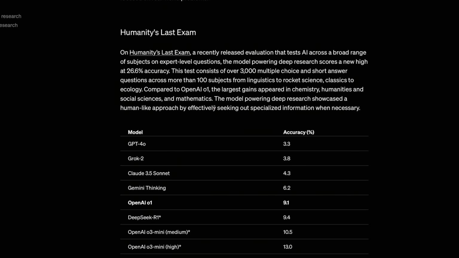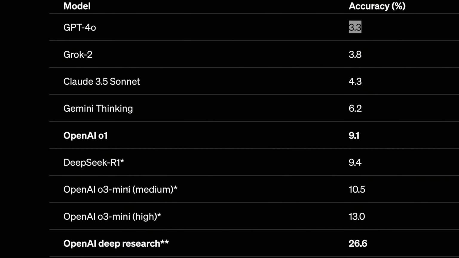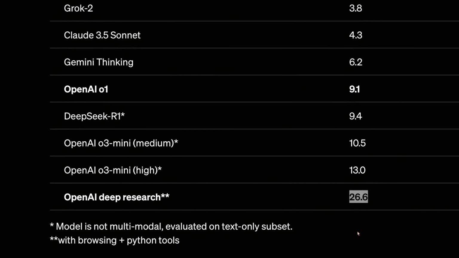If you look at the scores here, you can see GPT-4o scores 3.3%, and if the OpenAI O3 series had not been released, DeepSeek R1 would be the highest scoring model with 9.4% accuracy. But as you can see, O3 Mini High, which is the latest model from OpenAI, scores 13%. But OpenAI Deep Research, which in other words can be called an early version of the O3 model, scores double the previous performance, that is 26.6%, and it is the biggest jump in this test. So that surely does improve hopes for the upcoming O3 model.